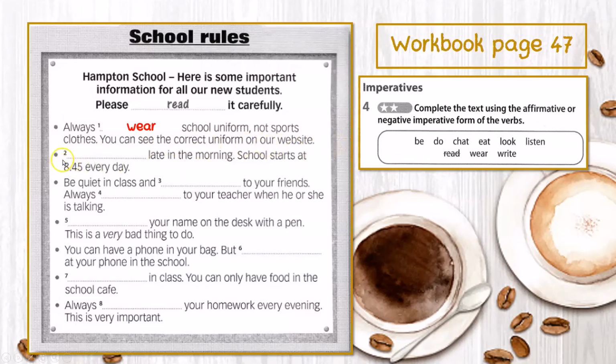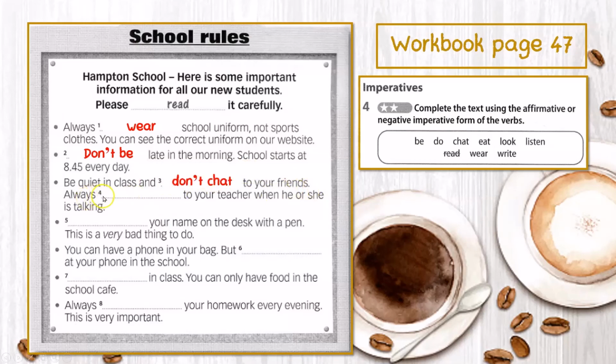For number 2, blank late in the morning. Okay, this should be a negative imperative. So the answer is don't be late in the morning. School starts at 8:45 every day. Okay, number 3, be quiet in class and blank to your friends. This should be a negative imperative as well. So the answer is don't chat to your friends.